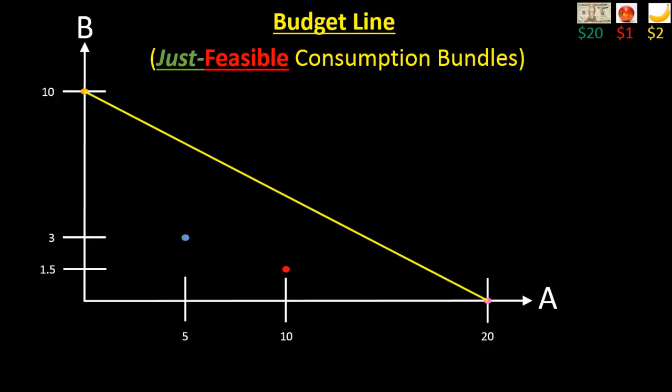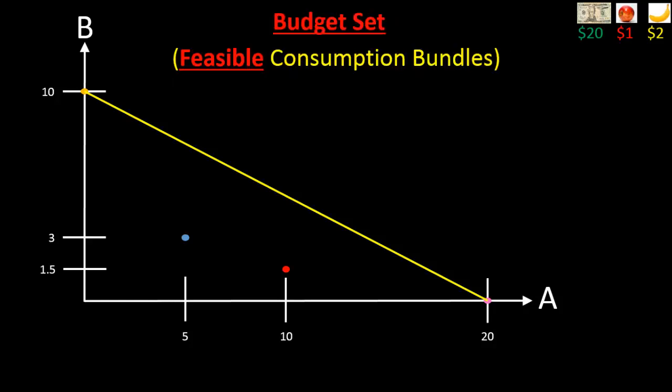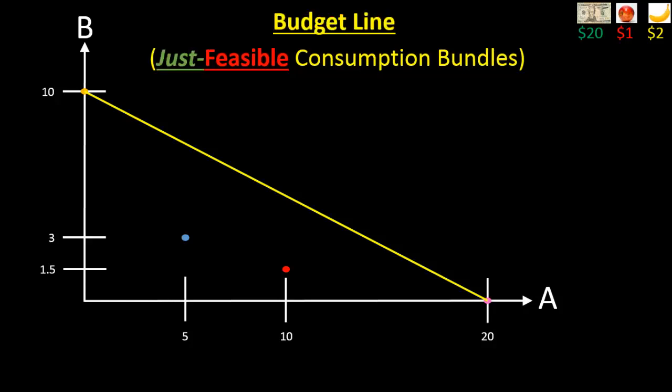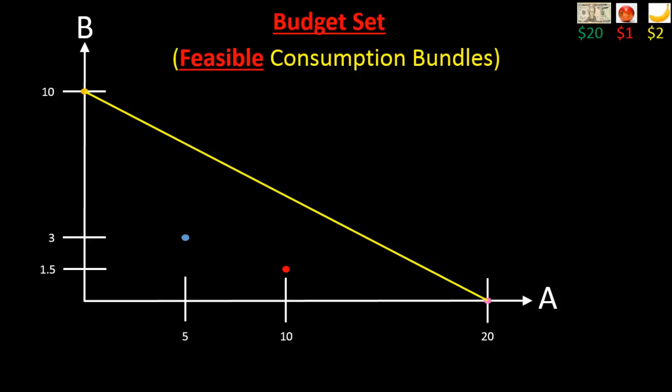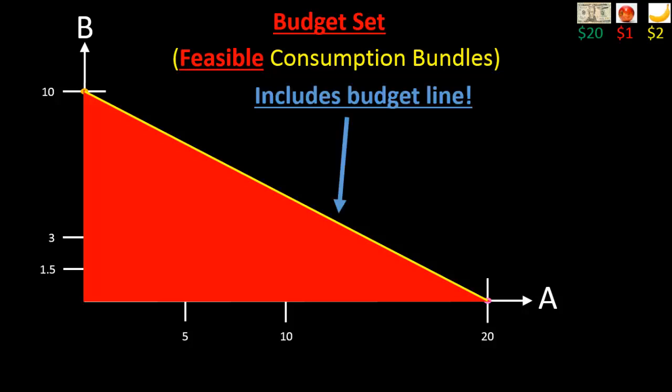The next thing we're going to introduce is the notion of the budget set. The budget set is simply going to be the set of all feasible consumption bundles. So whereas the budget line was the set of all just feasible consumption bundles, the yellow line shown here, the budget set will instead be the set of all feasible consumption bundles. Hence, it will be this red shaded area under the budget line, and it includes also the budget line itself. So this red shaded triangle plus the budget line is precisely the set of all feasible consumption bundles. And this is precisely what we call the budget set.